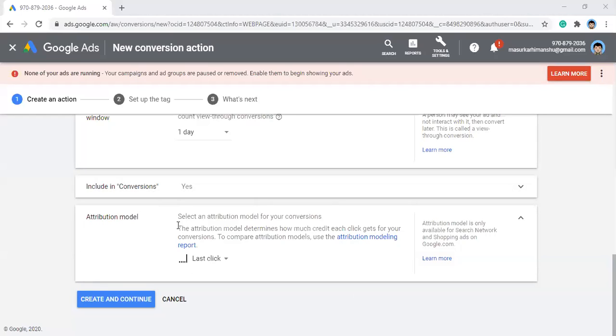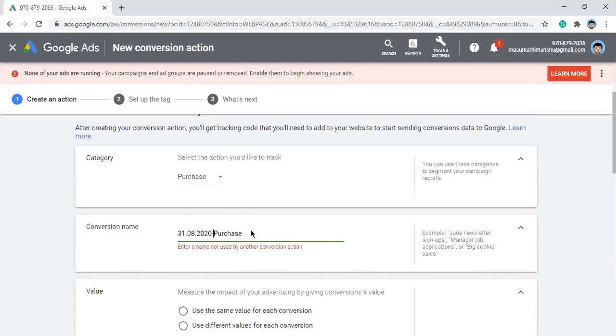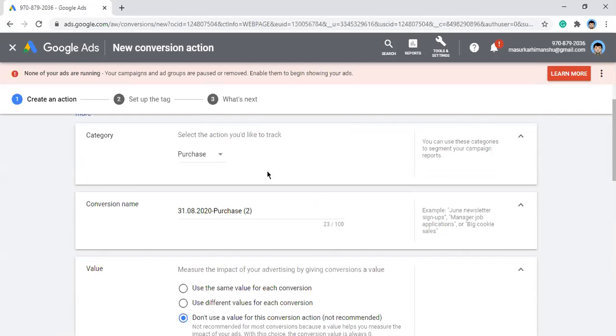It says the attribution model determines how much credit each click gets for your conversions, to compare attribution models. Then we'll click on create and continue. We have invested a lot of time in attribution modeling. This one, the name is already there, so I will just go through it once again because I think the connection might have shifted.